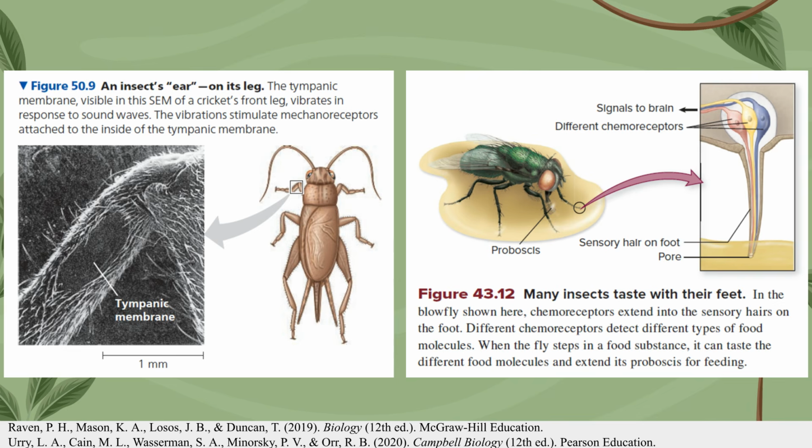Insects often have sensory organs in unexpected locations. A cricket has its ears on its front legs, where a tympanic membrane vibrates in response to sound waves, stimulating internal mechanoreceptors. Many insects, such as the blowfly, taste with their feet. Their feet are covered in sensory hairs containing chemoreceptors that detect different food molecules, triggering the fly to extend its proboscis to feed once it steps on a food source.